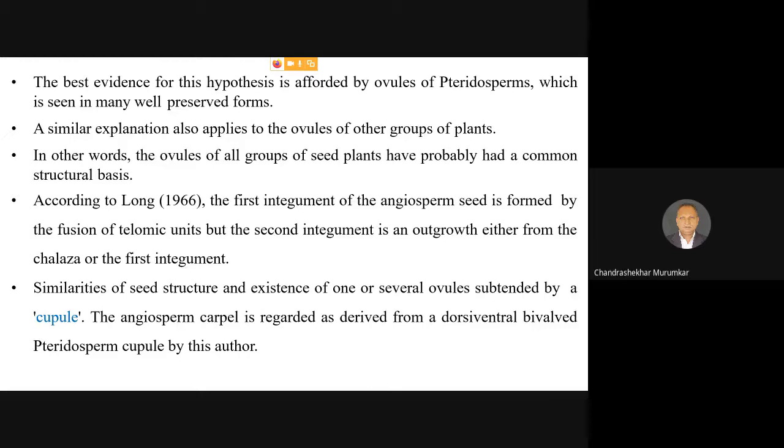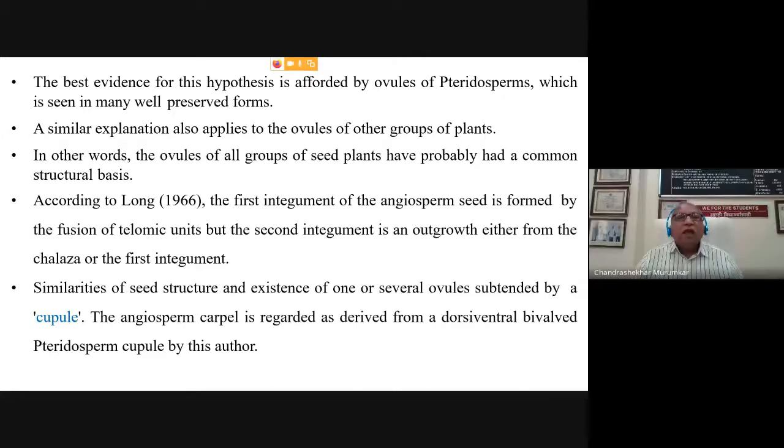According to Long, in 1966, the first integument of the angiosperm seed is formed by the fusion of telomic units. Now, a telomic unit is nothing but, remember, the nucellar part, that is the part which provides the nutrition to the megaspores.